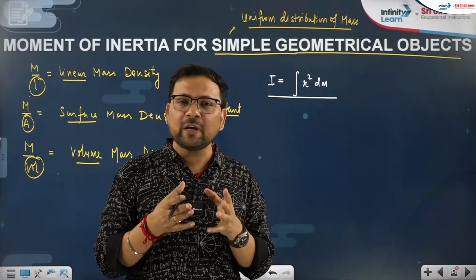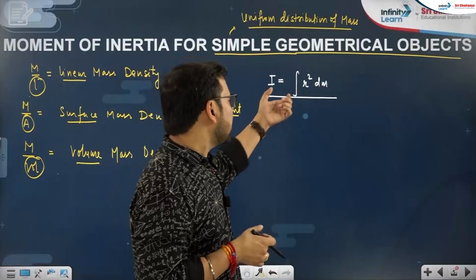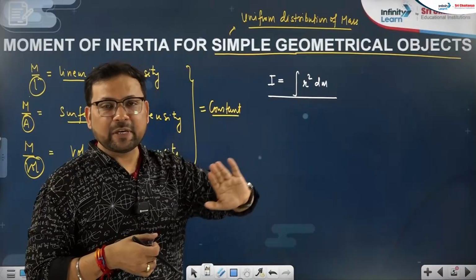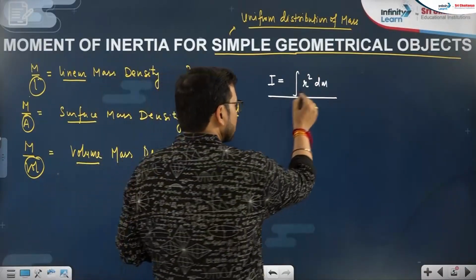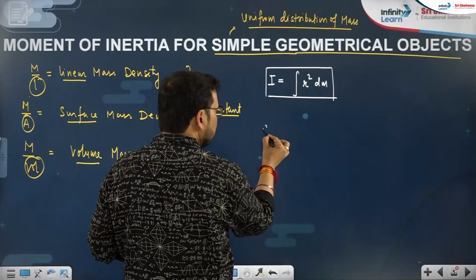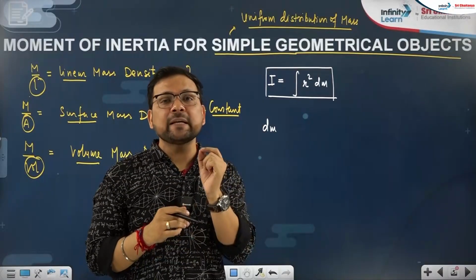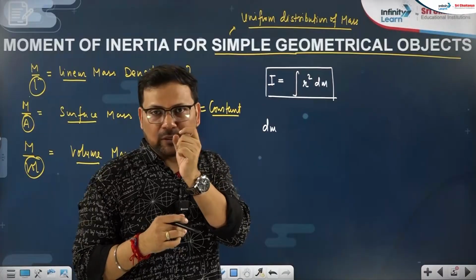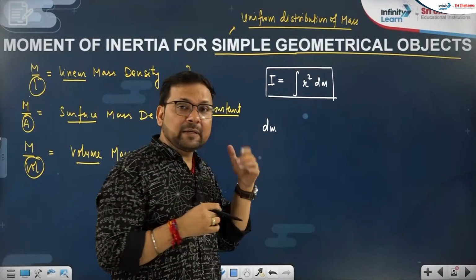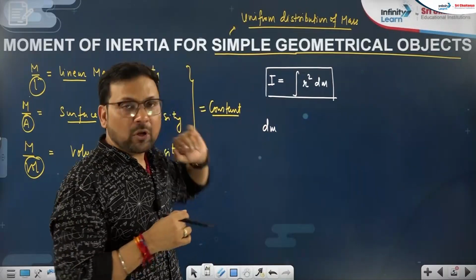So you don't actually have to enter into the depth of integration here, but get knowledge of the basic one, the power n+1 algebraic integration, r square dm. That is the moment of inertia. And what is dm? When we write d, what is that? D is indicating differential, very small. Dm is very small mass.